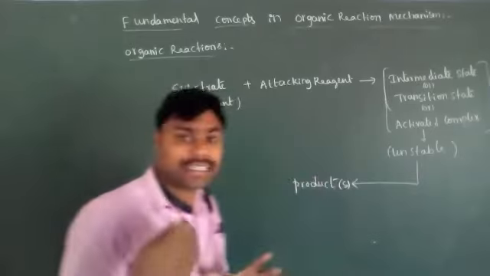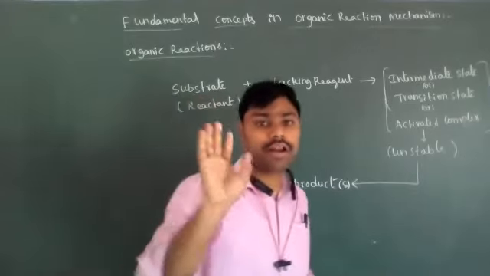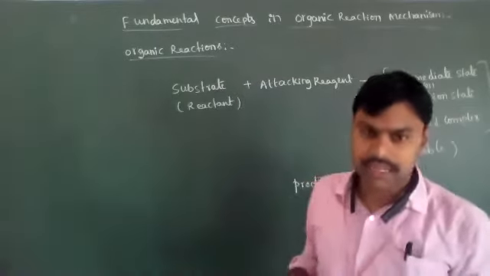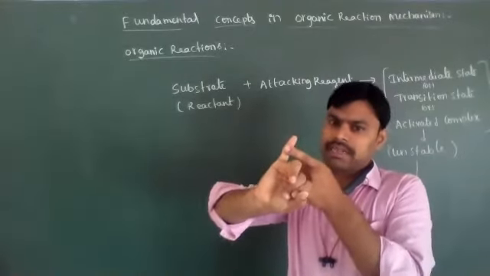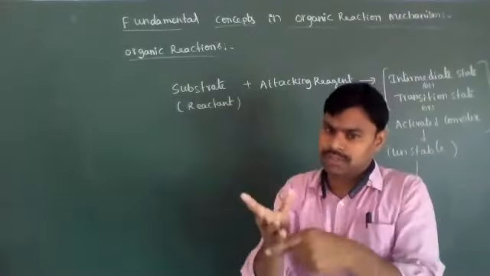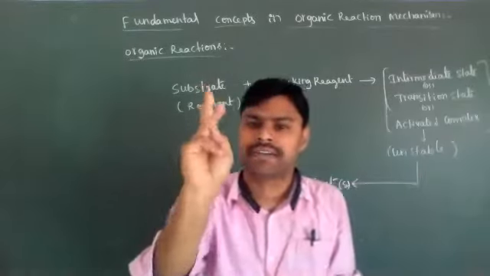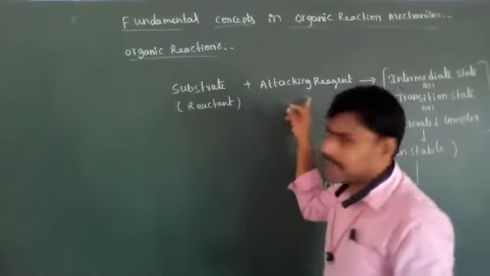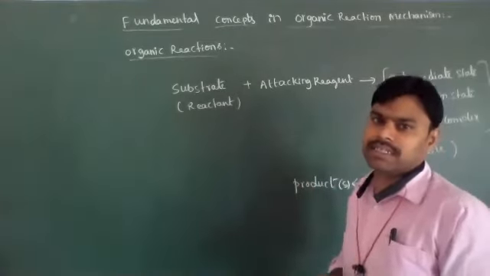So to understand the reaction mechanism, we must have knowledge of mainly four important things. What are those four things, dear students? The first is the cleavage of bonds, the breaking of bonds. The second is what type of reaction intermediate will form. Next is attacking reagents: what type of attacking reagents are present?